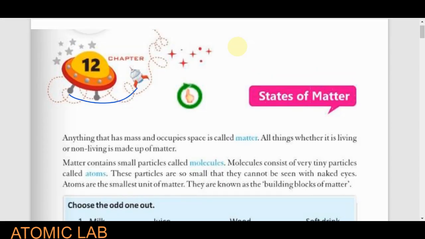Hello students, we are discussing chapter number 12 of class 5. The name of this chapter is States of Matter. Firstly, we will discuss the meaning of matter, how it is made, and what the composition of matter is, and then we will discuss the different states of matter. So we start from here.